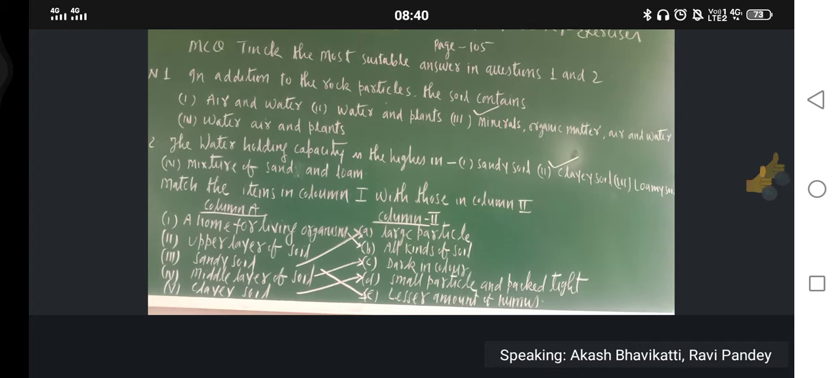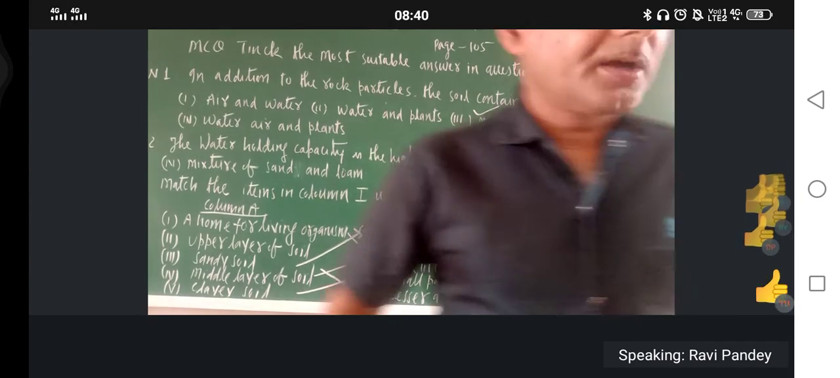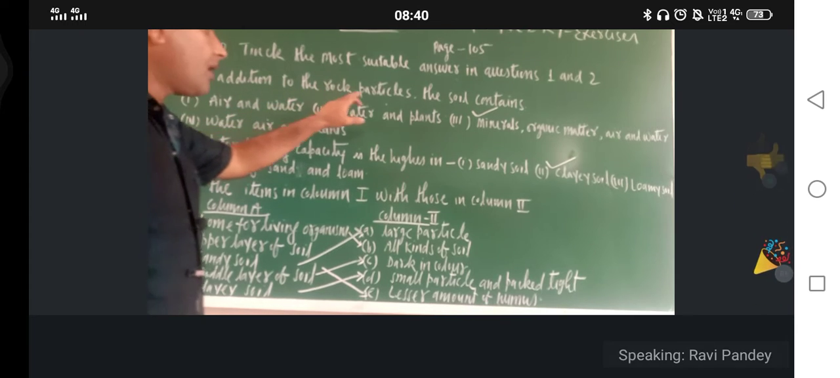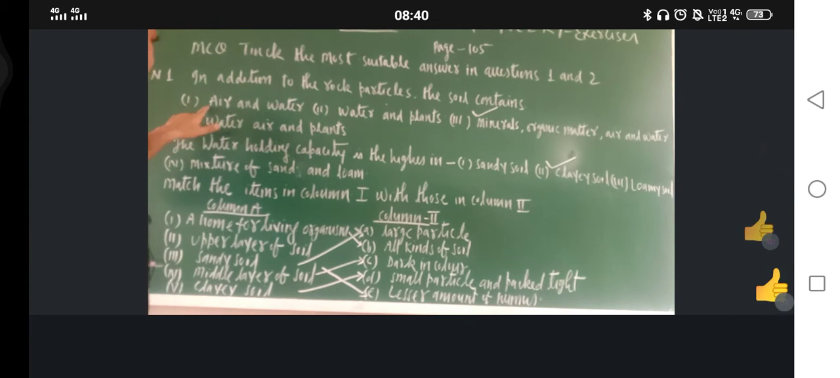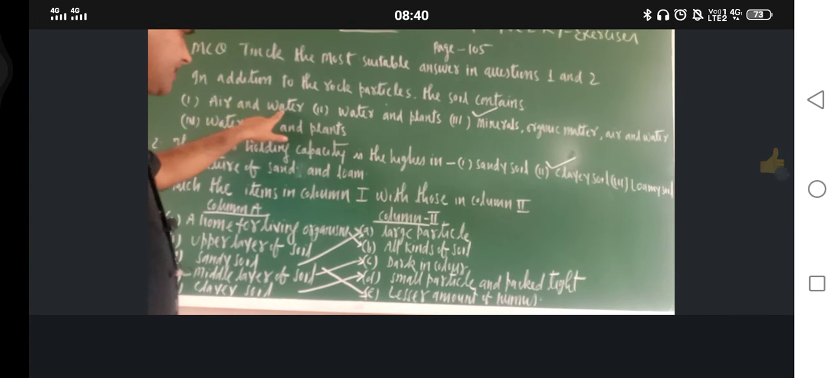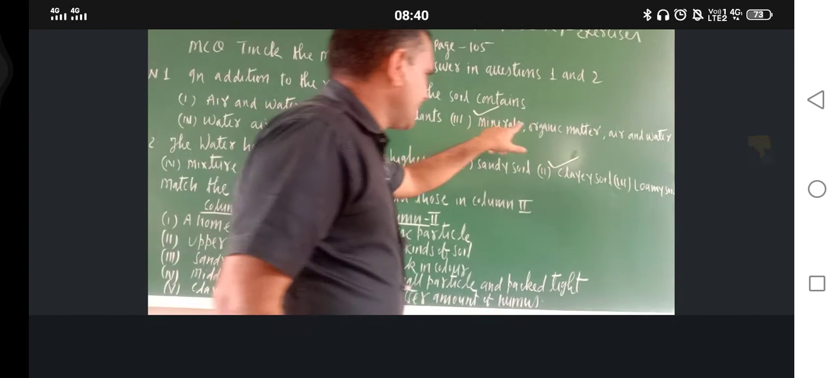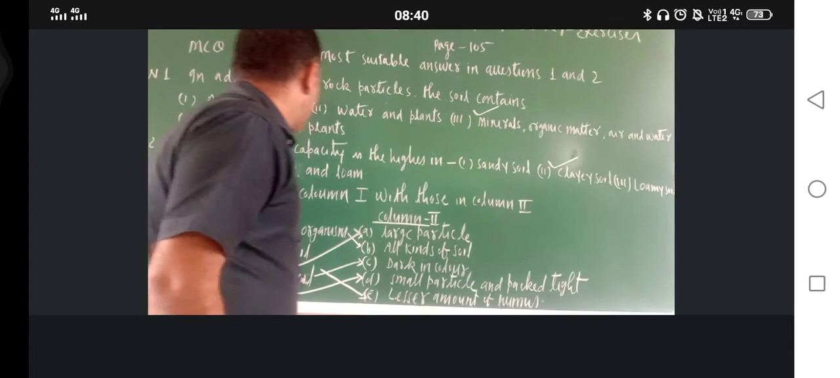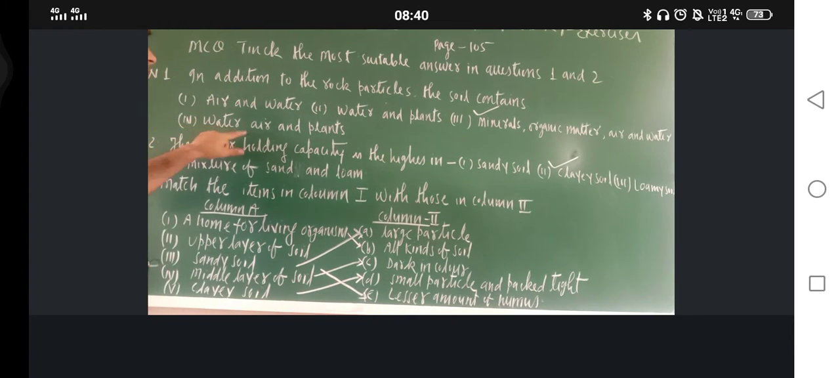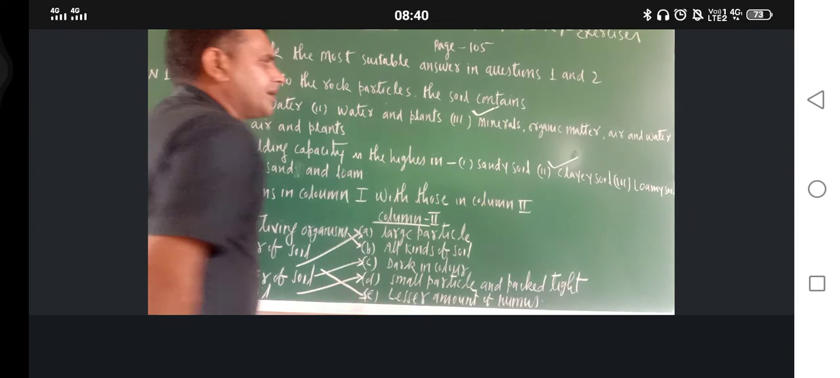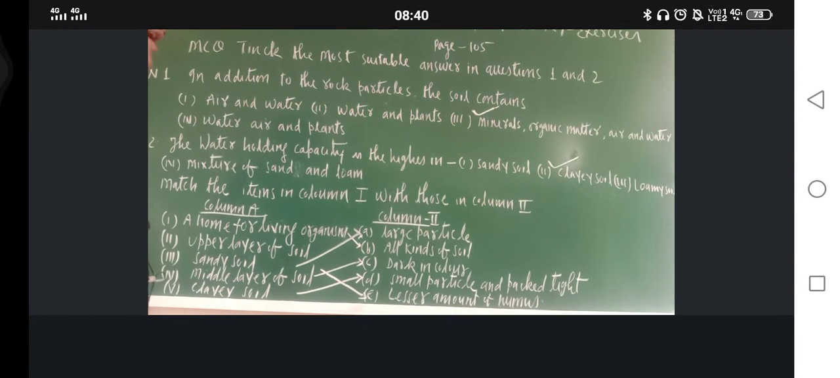Okay, so just see, in first case, what is there? In addition to the rock particle, the soil contains air and water, first option. Second option is water and plants. Third option is minerals, organic matter, air and water. And fourth option is water, air and plants. So the correct option is third one: minerals, organic matter, air and water.